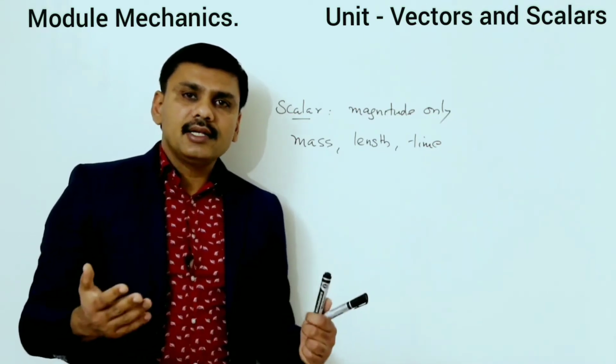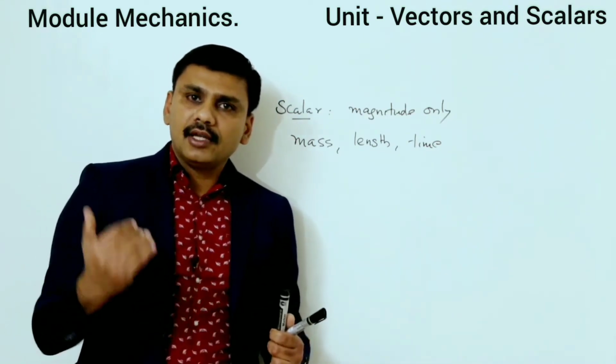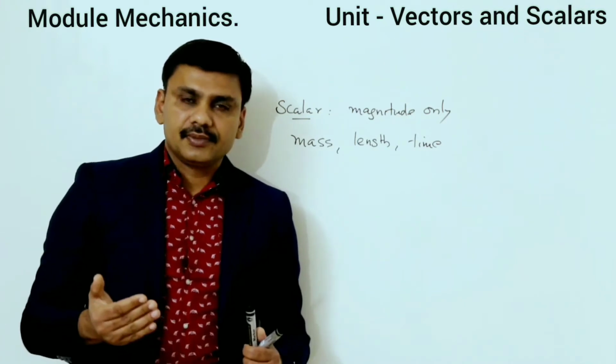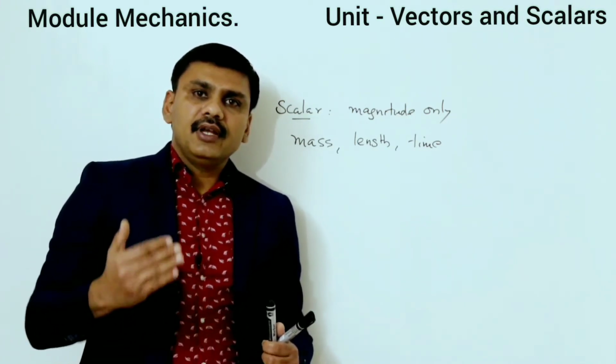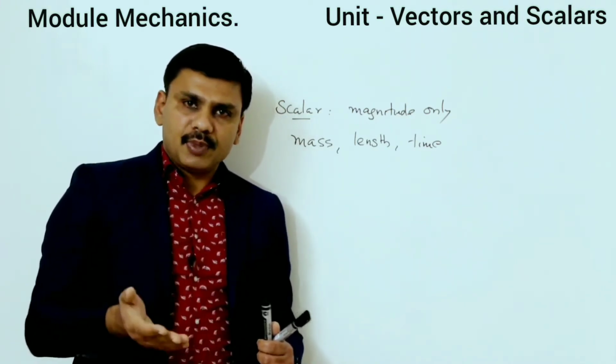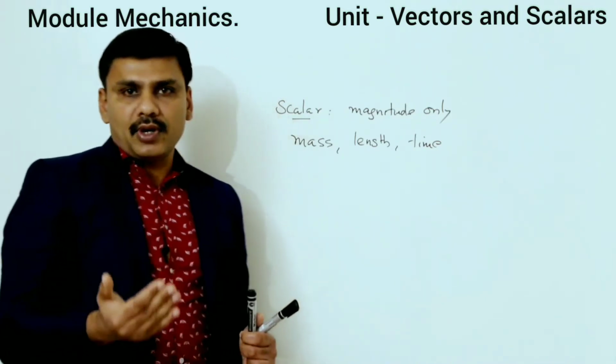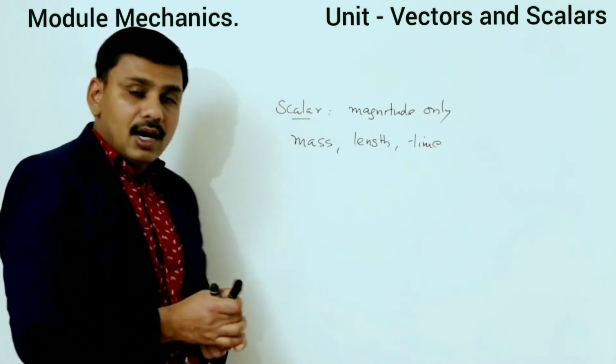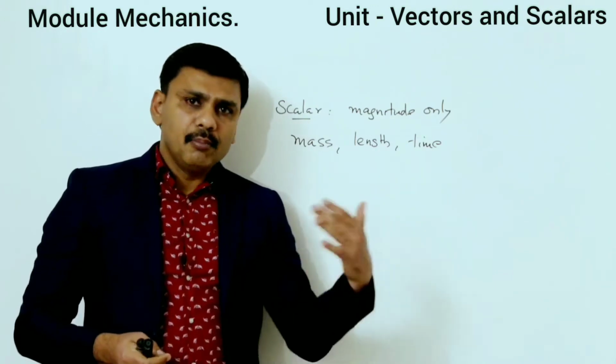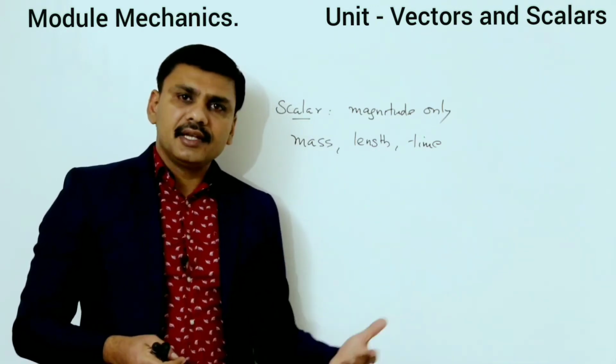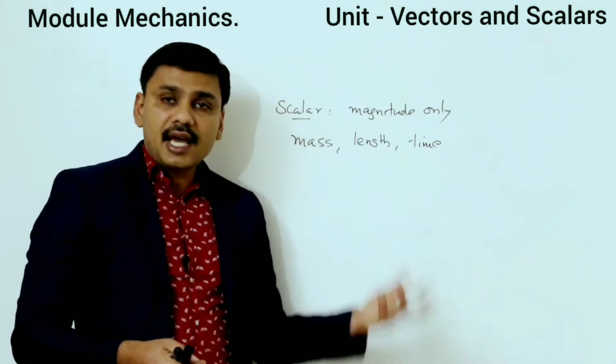So some quantities need magnitude only for expressing. They are known as scalar quantities. For example, mass, length, breadth, height, thickness, depth, time.